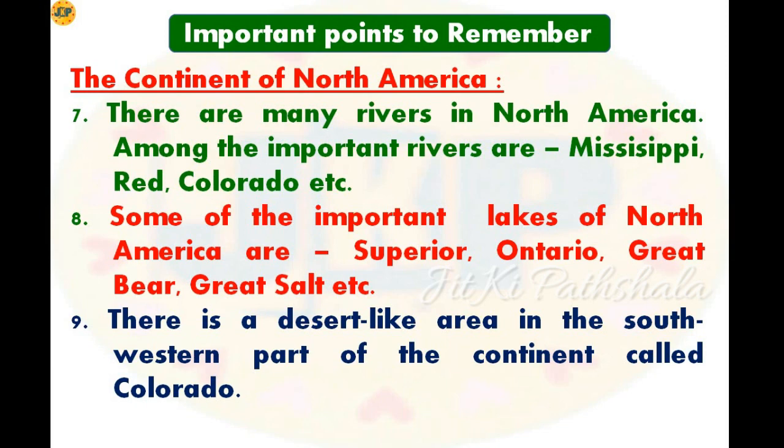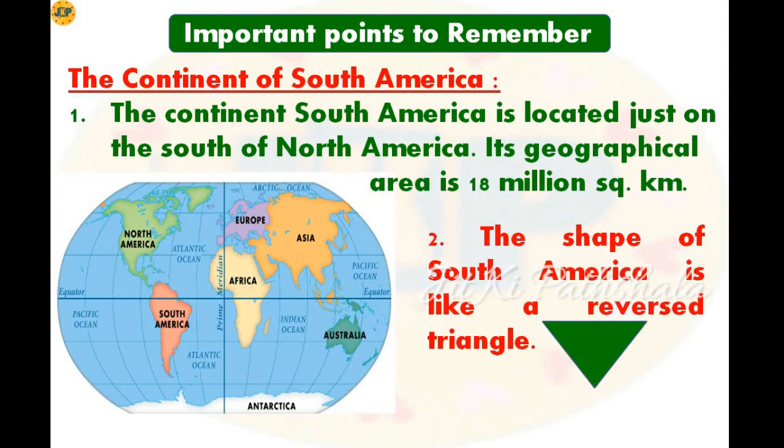Now let's move toward the next continent, that is South America. So here in this world map you can see South America. So let's see some of the important points from here. Point number 1. The continent South America is located just on the south of North America. Its geographical area is 18 million square kilometer.